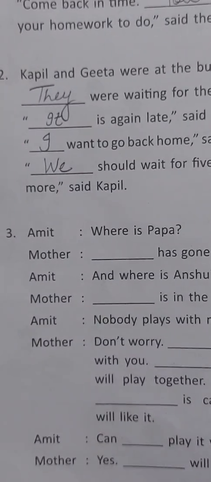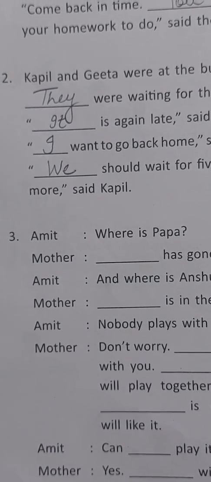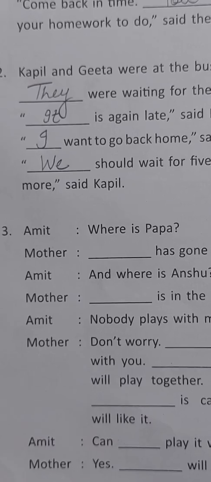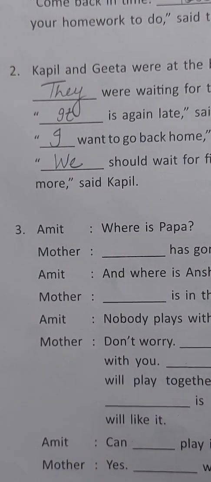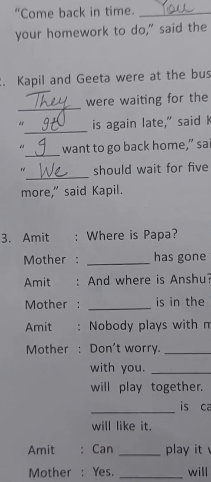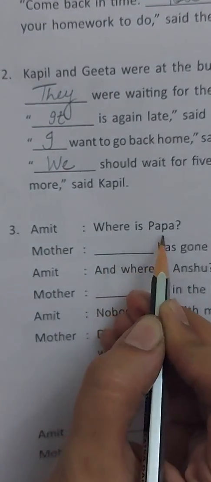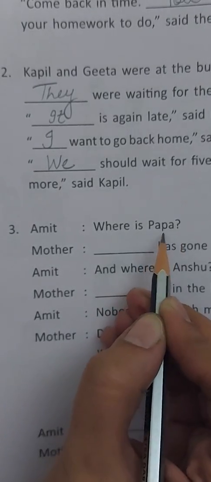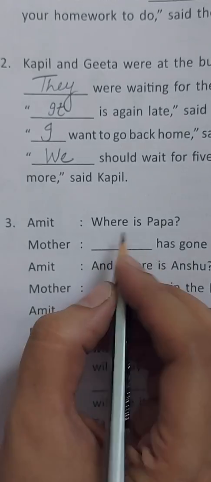Now the third one. Children, this I'm leaving for you. It's an easy one. Okay? So try to do it on your own. I'll do the initial part for you. Amit, where is Papa? Now Amit wants to know where his father is, and Papa stands for a man, and for man we use he.